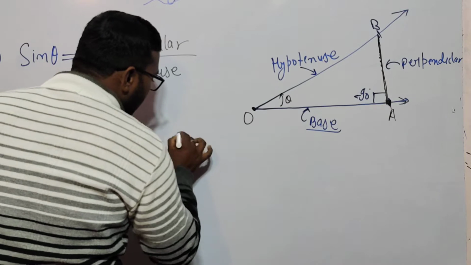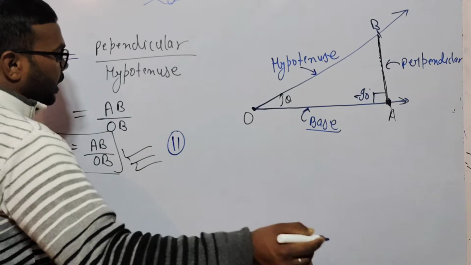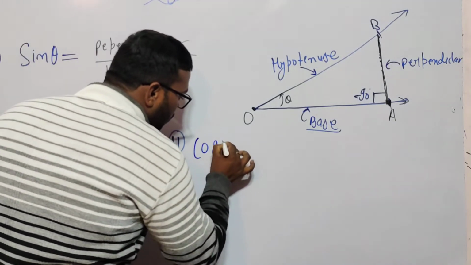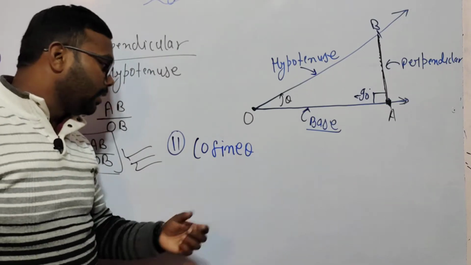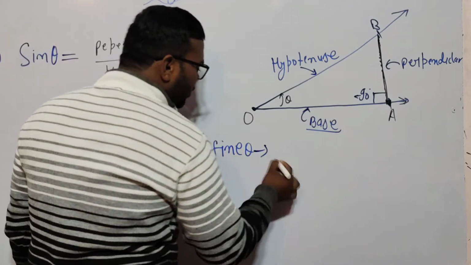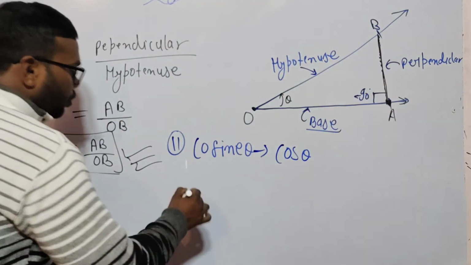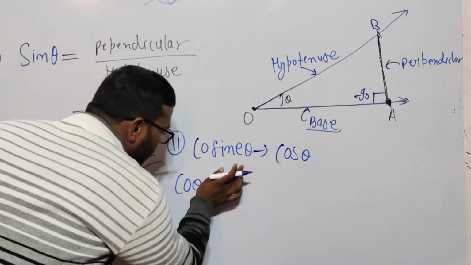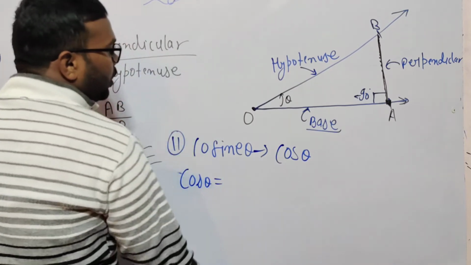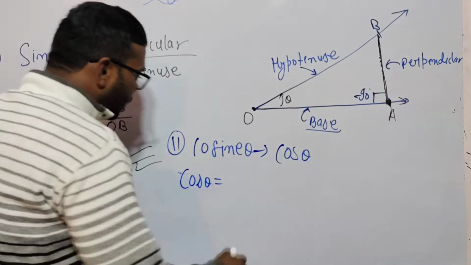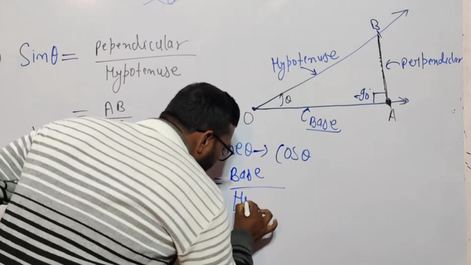cos theta. The second one is cos theta. So what is the full name of cos theta? The name is cosine theta. Okay, cosine theta. So the short name of cosine theta we call cos theta, C-O-S, cos theta. So now, look at here, cos theta is equal to base upon hypotenuse. What is base upon hypotenuse? I am writing here hypotenuse.